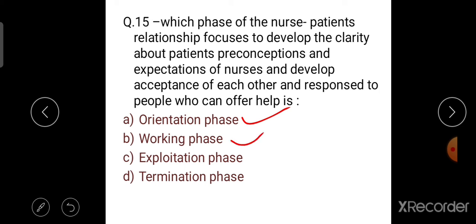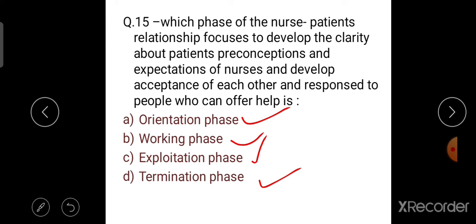In the working and exploitation phase, the client's problems are identified, and solutions are explored, applied and evaluated. The termination stage, also called the resolution stage, is the stage in which the relationship is terminated when the mutually agreed goals are met, also during discharge and transfer.